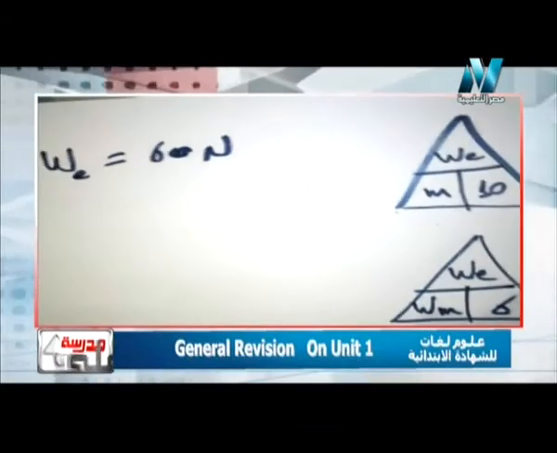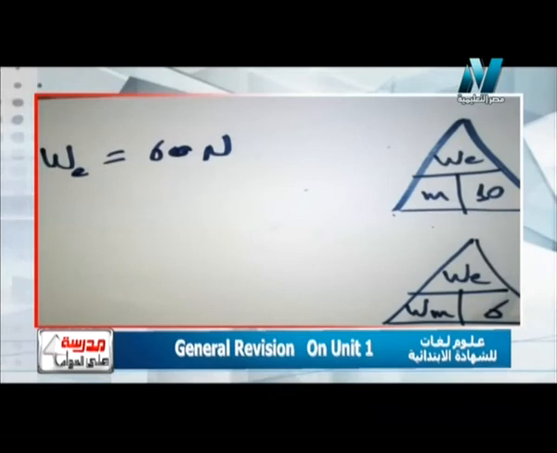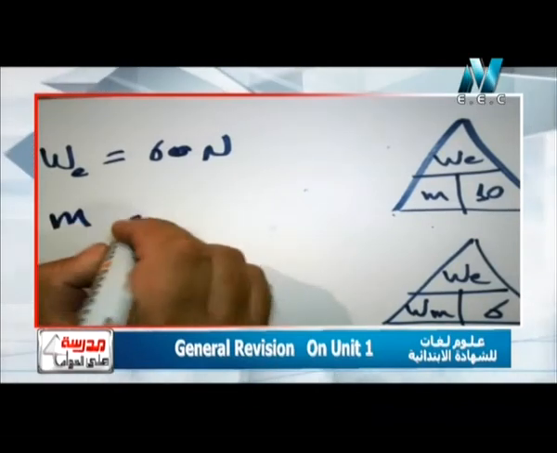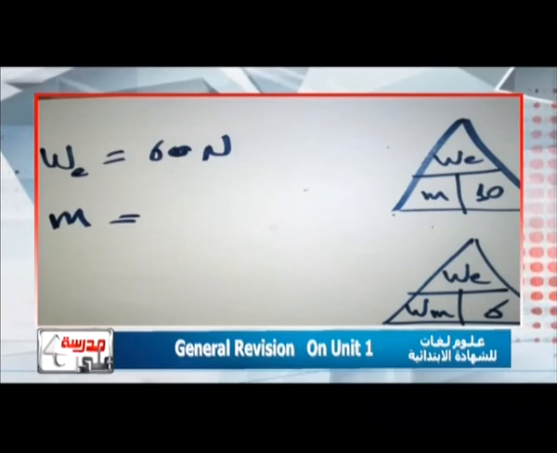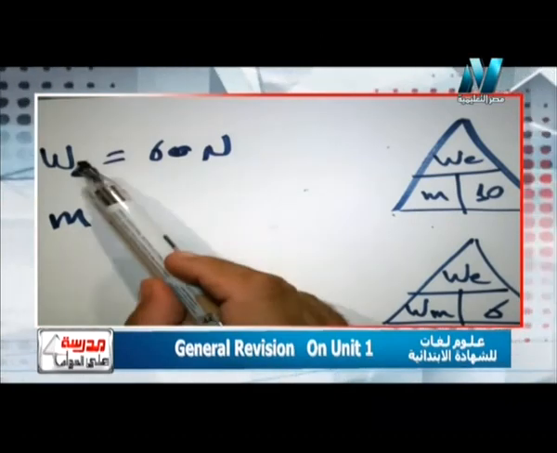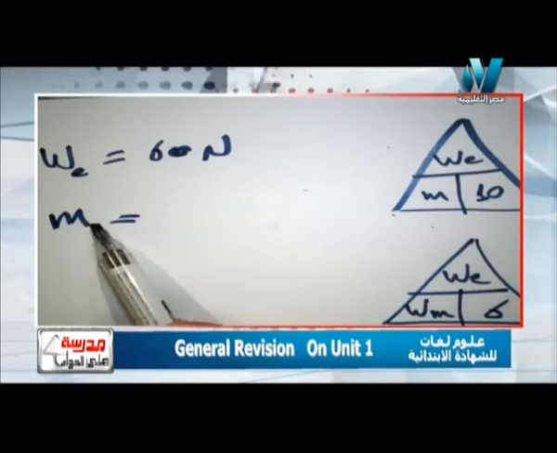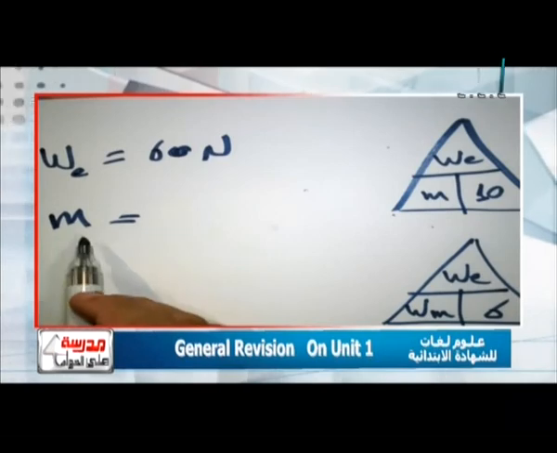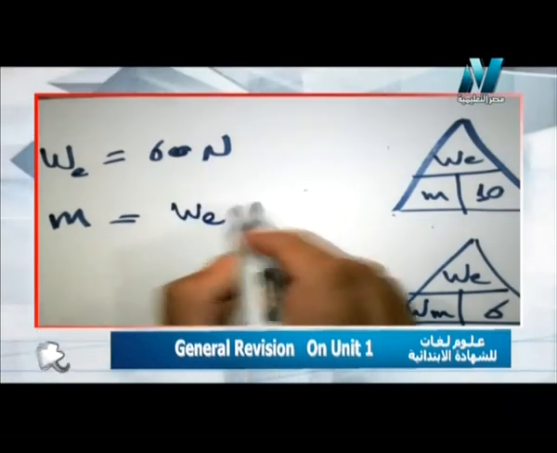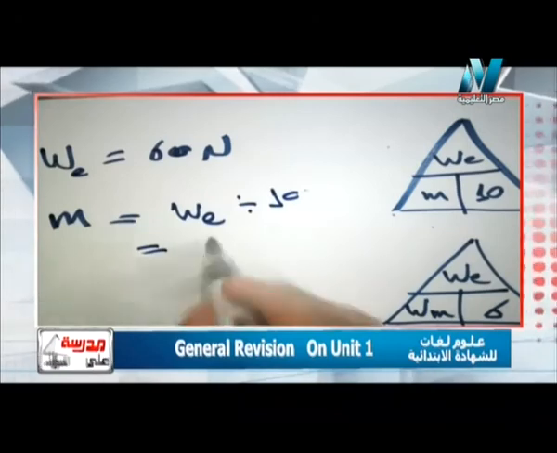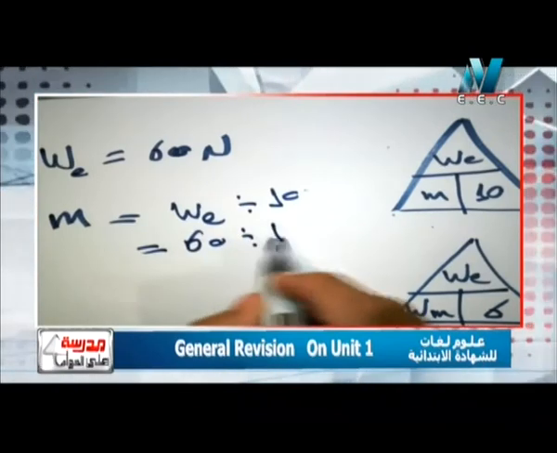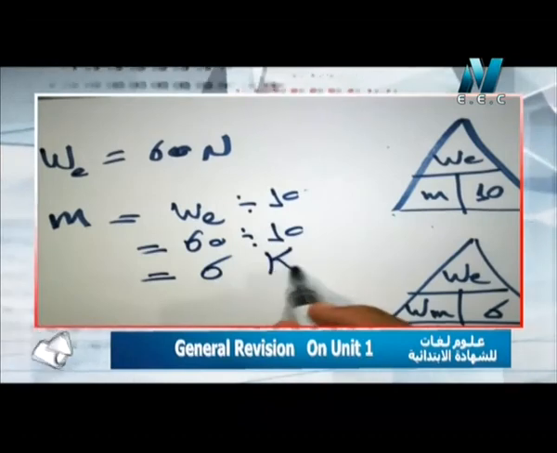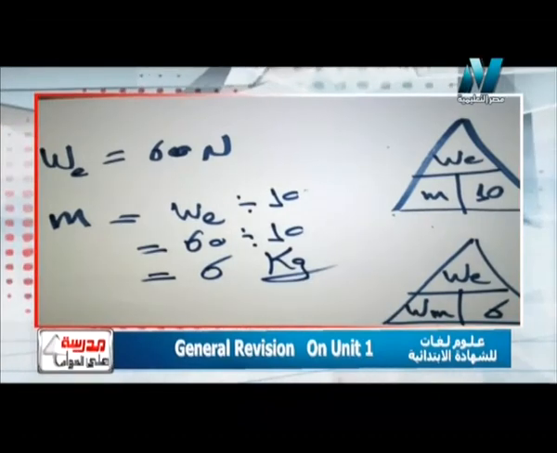So I have here weight on the Earth equal what? Equal 60 Newton, as the question said. Here I have weight on the Earth equal 60 Newton, and I need mass on the Earth. Which rule will I use? I have weight and I want mass. So mass equals weight on the Earth divided by 10, equals what? 60 divided by 10. Surely it will be 6 kilograms. So what about the mass on the moon?